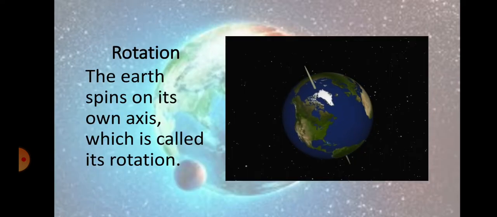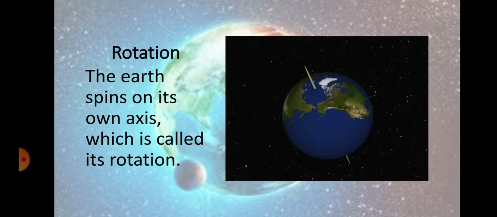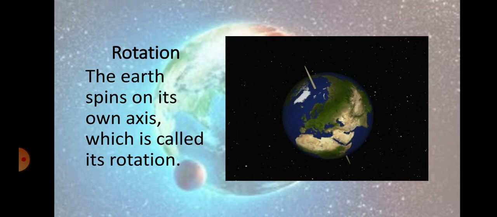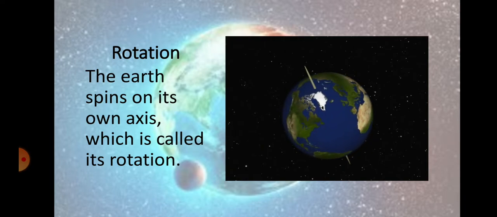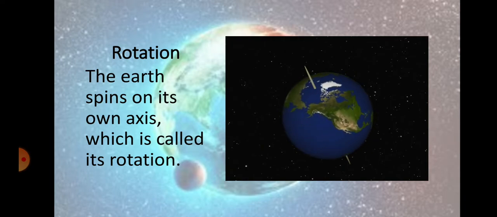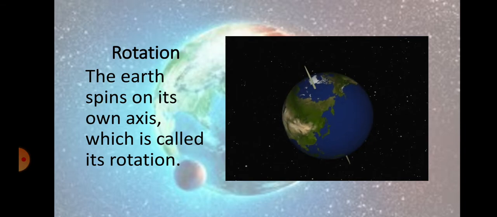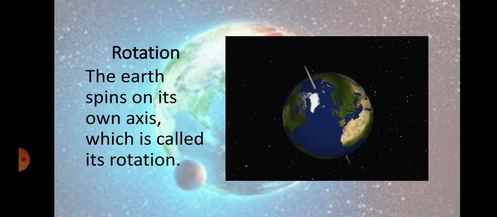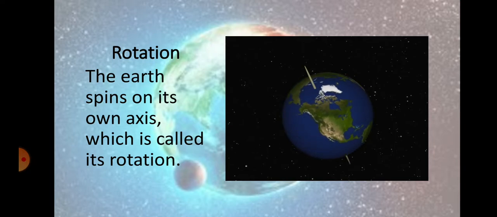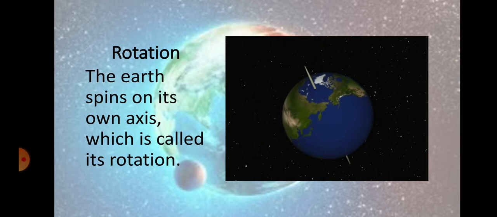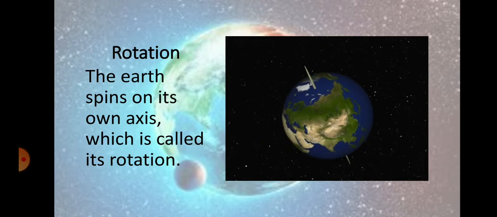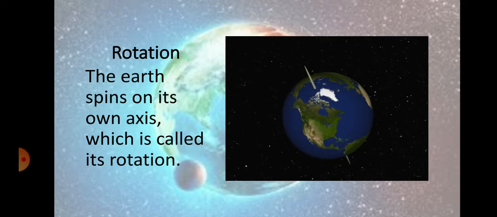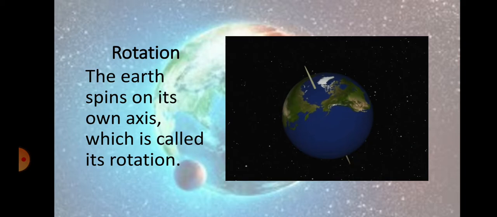See, you can see the rotation of the Earth on your screen. The Earth spins on its own axis. The line at the north and south that you are seeing is the North Pole and South Pole, and the Earth spins on that line. So that line is known as the axis of the Earth, and moving of the Earth on its own axis is known as rotation.